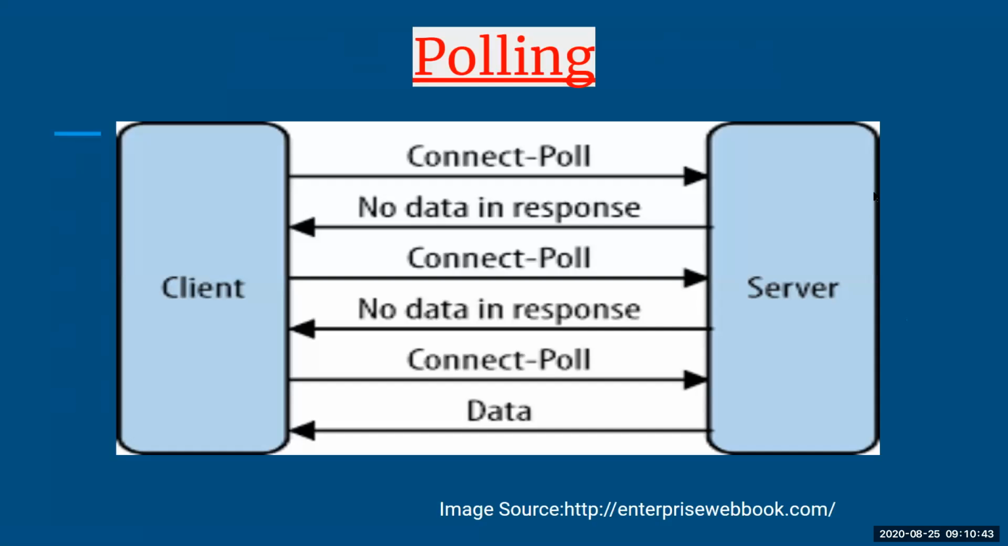So when you talk about polling, you can see there is something called a client and something called a server, because this is an API's method. So you will always have a client and a server, where the client requests something from the server and the server gives the response back. So in this polling method, you can see the client is sending a message, that is connect poll. So let us see what it is.